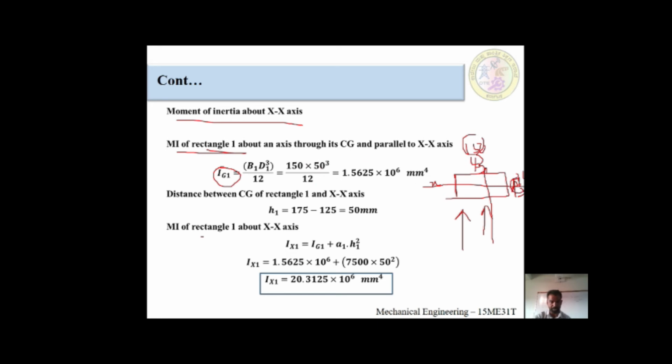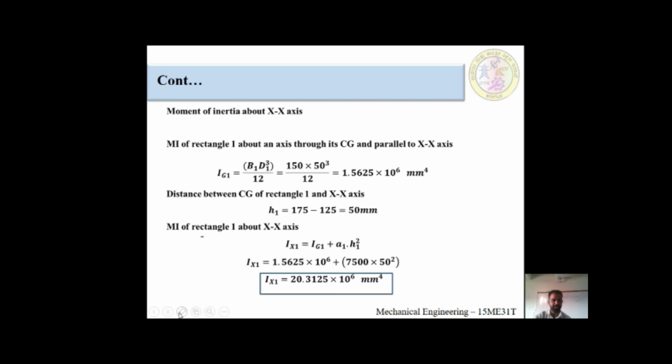I will explain one more time because it is a difficult part. I am taking the first component outside. It looks like this: this is 150 millimeter and this is 50. This would be your x-axis.